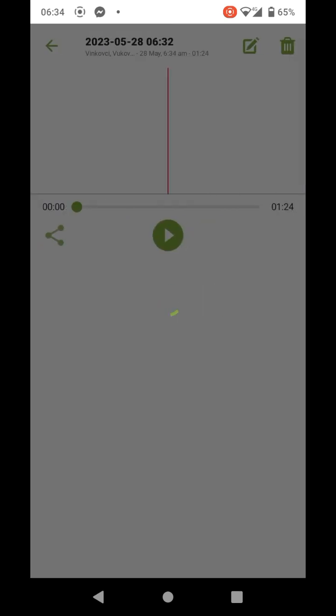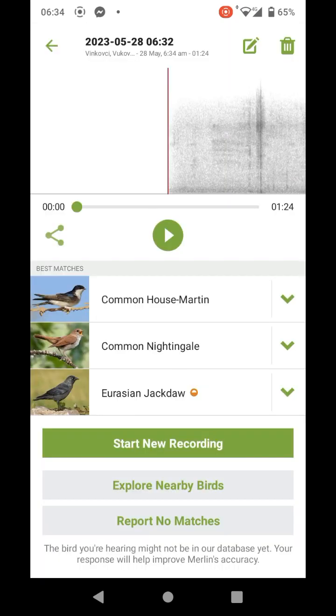After you stop recording, the data is automatically saved and the screen then allows you to listen to sample songs of the birds listed.